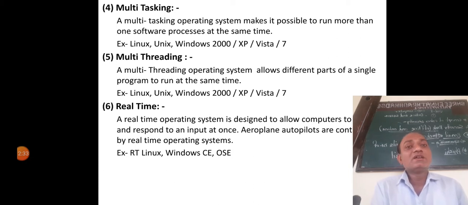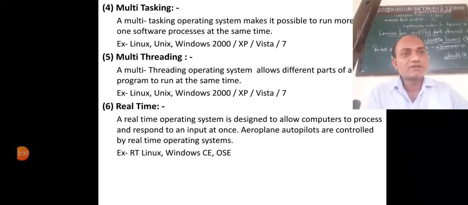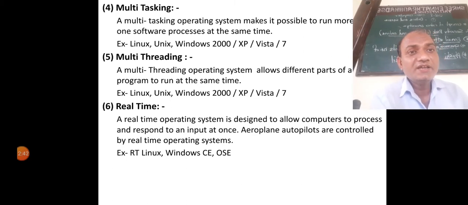Now the last one is the real-time operating system. What is a real-time operating system? A real-time operating system is designed to allow computers to process and respond to an input at once. It means the operating system runs automatically.